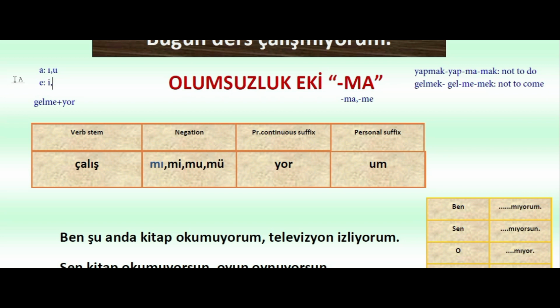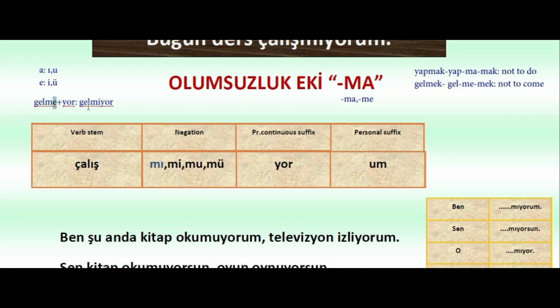So gelmeyor must actually become gelmiyor. We talked about it in the previous part with the irregular verbs.